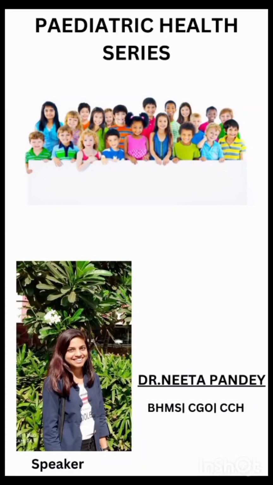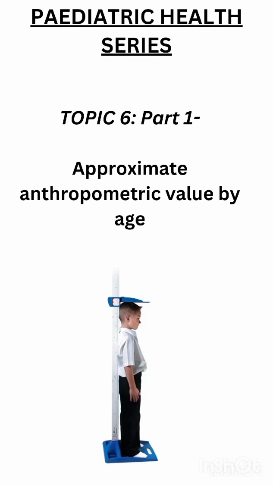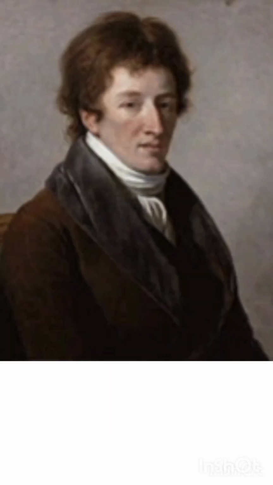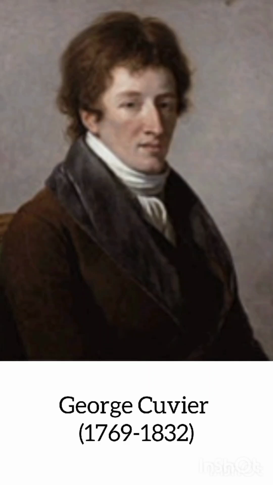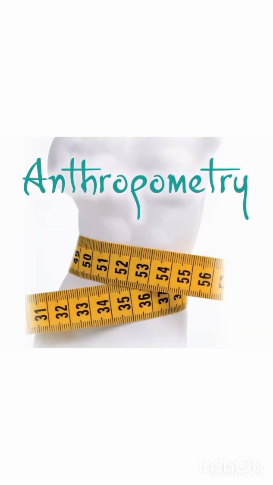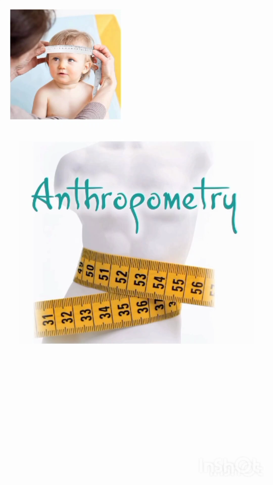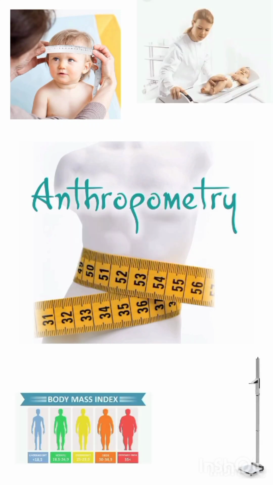Today's topic in the pediatric health series is approximate anthropometric values by age. The word anthropometric was coined by a French naturalist, Georges Cuvier. It was first used by physical anthropologists in their studies of human variability among human races. What is the meaning of the word anthropometric? It is the scientific study of the measurements and proportions of the human body. The core elements of anthropometry are height, weight, head circumference, and body mass index.